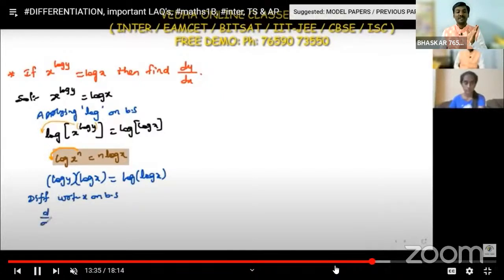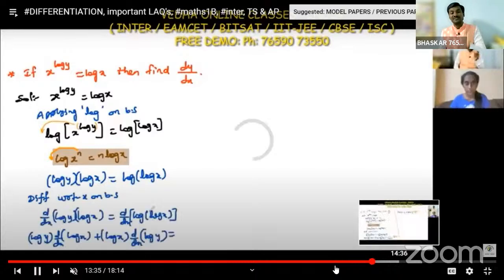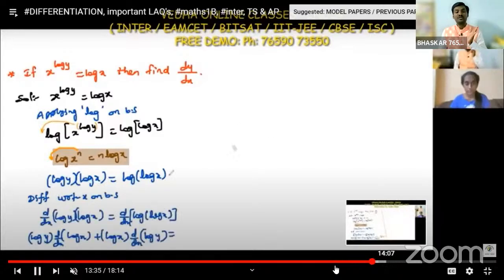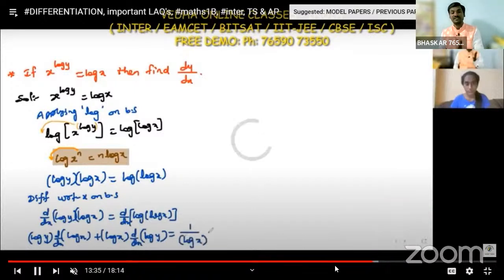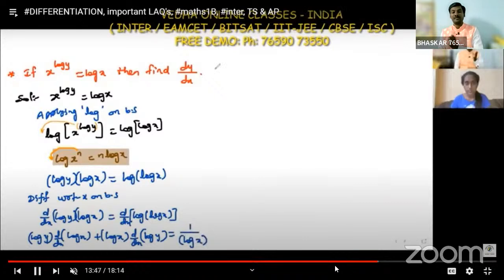Whenever we differentiate this function, we use the UV formula. The UV formula is u outside d by dx of v plus v outside d by dx of u. So that means log y outside, differentiating log x, plus log x outside, differentiating log y. For d by dx of log of log x, we apply the log x formula, which is 1 by x.